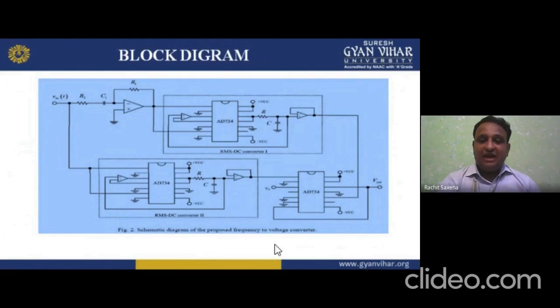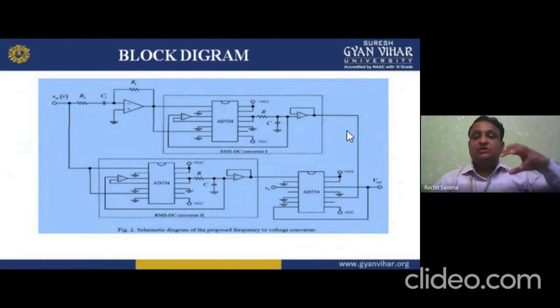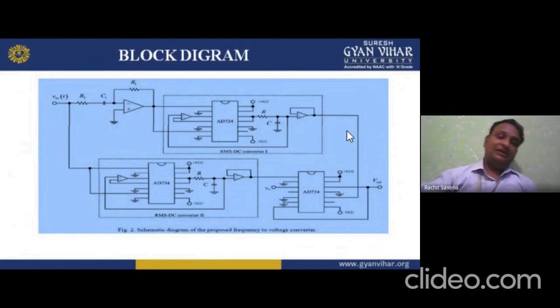So we are behaving like a divider, V2 RMS by V1, and we give the voltage output with reference to the input frequency, that is omega n, we can say. So we are getting the Vout, which is responsive to the input Vin. I hope you understand about this thing.